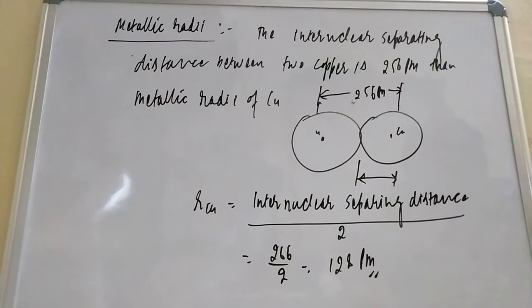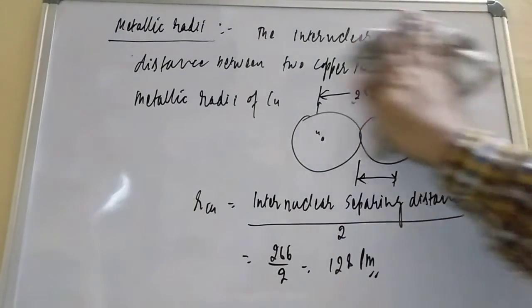Now student, one last type of radii we have to study, that is known as Van der Waals radii. So what is Van der Waals radii? Here student, I am erasing this and then I am trying to explain. Van der Waals radii is always the largest such type of radii, student. Here I am trying to explain and you try to understand the meaning of Van der Waals radii.